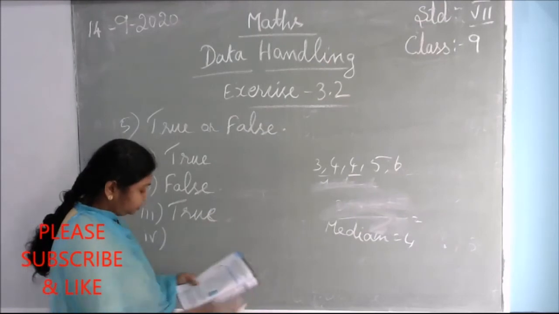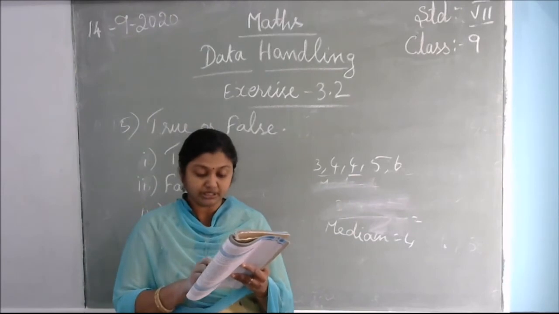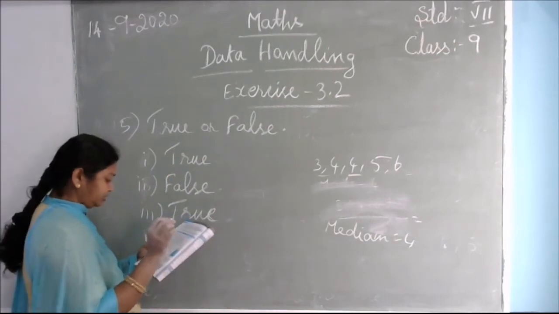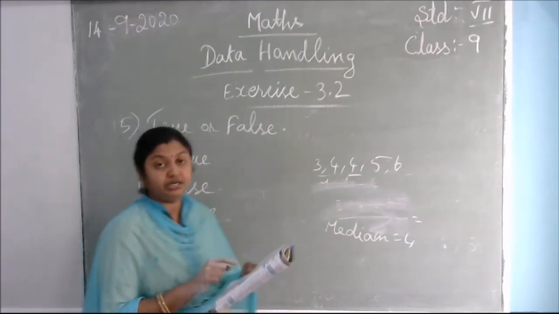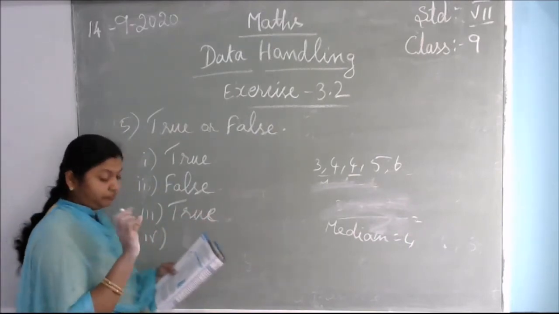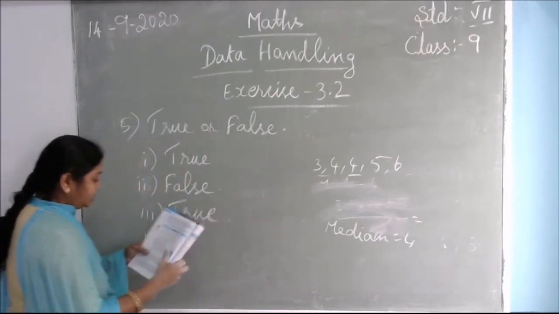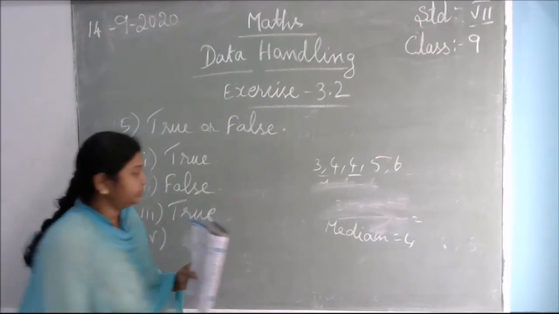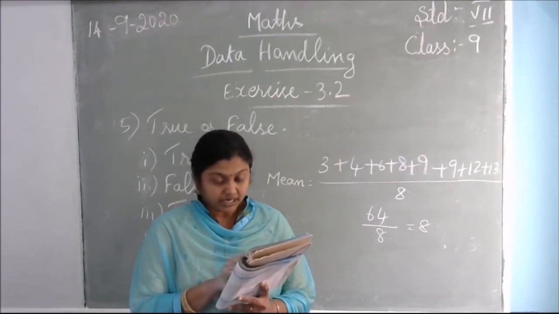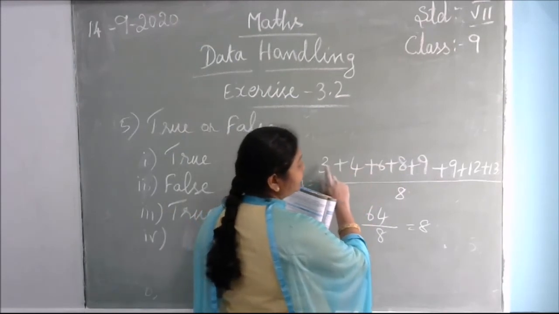And what about the fourth one? The data 6, 4, 3, 8, 9, 12, 13 and 9 has mean 9. So we have to find the mean. How do we find the mean? First, for mean, median or mode, we arrange the data in ascending order. So the given data, first I arranged in the ascending order, and then I added all the numbers.